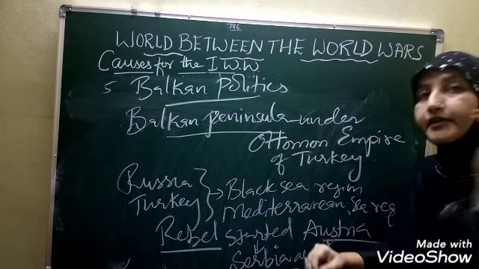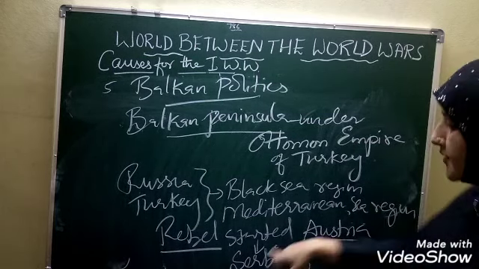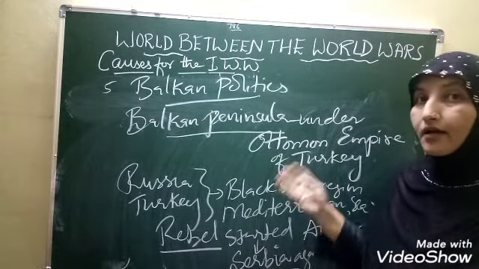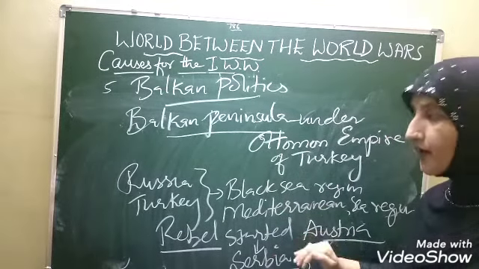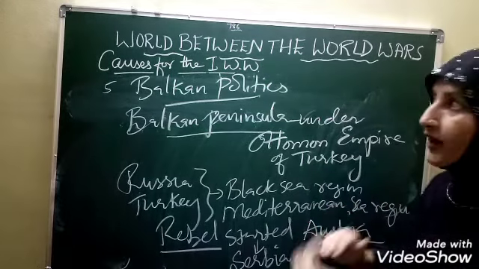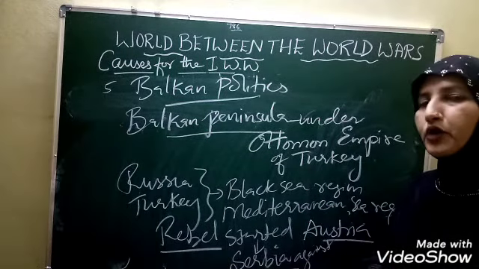Austria did its best to suppress the revolt of Serbia. And this led to the final cause for the First World War.